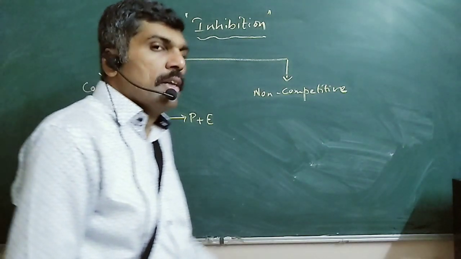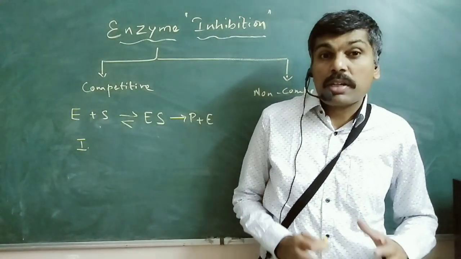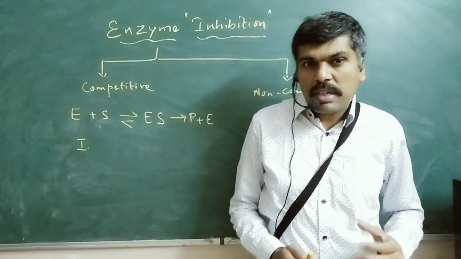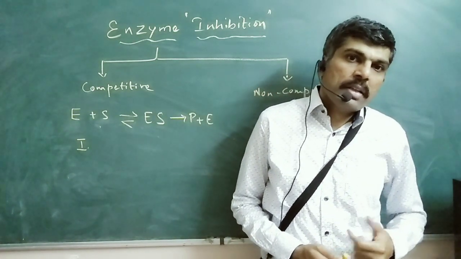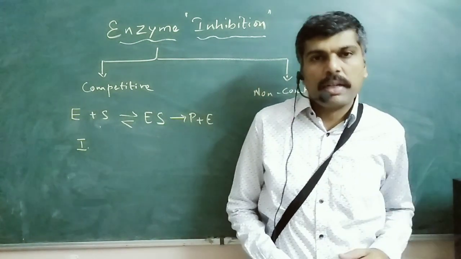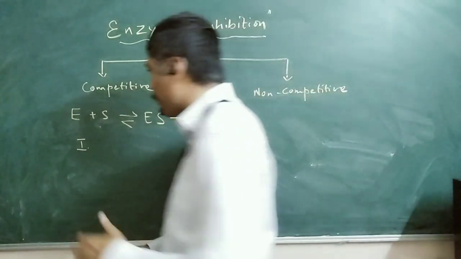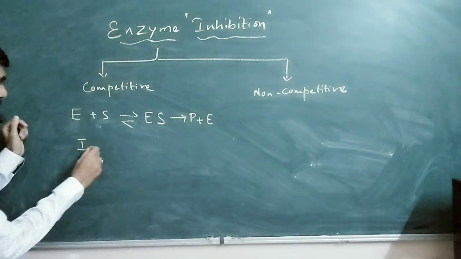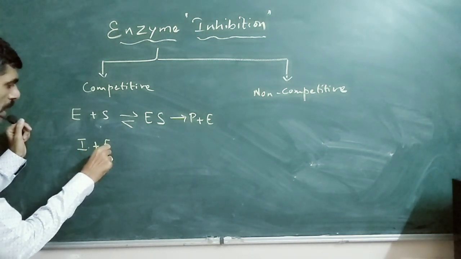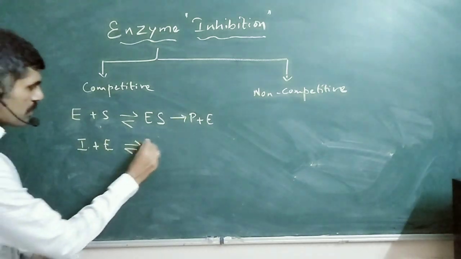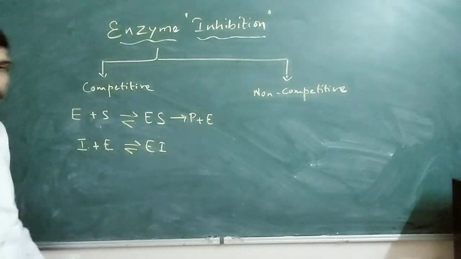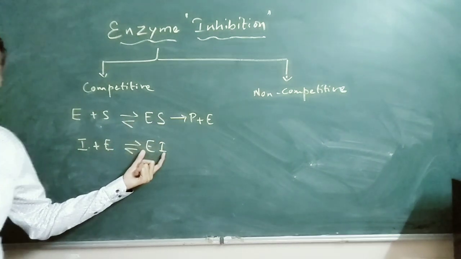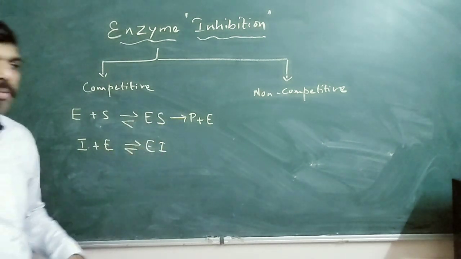Now in this case, the inhibitor is a molecule which is structurally similar to the substrate, which means that instead of the substrate binding to the active site, the inhibitor molecule will go and sit on the active site, will bind to the active site, and therefore the inhibitor will start competing for the active site of the enzyme, and you are going to have a new complex formed which is called the enzyme inhibitor complex. So along with the enzyme substrate complex, you can also have the formation of the enzyme inhibitor complex.